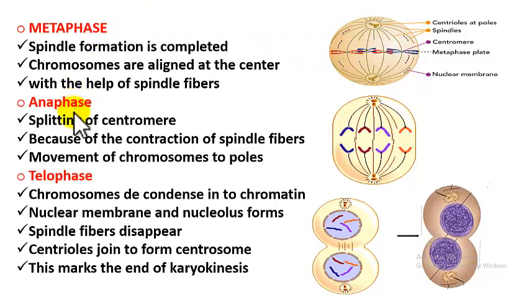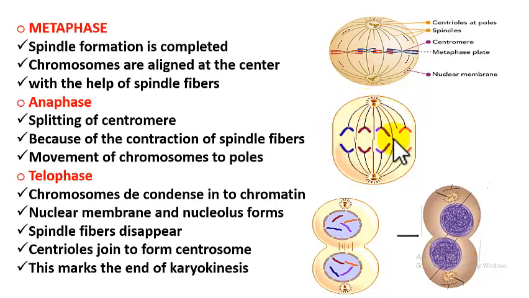Next is anaphase. In anaphase, what happens is the spindle fibers, the protein fibers on either side of the chromosomes, they contract. When they contract, what happens? The centromere undergoes pressure. Ikkada pressure create avutundi, and due to that pressure, the centromere splits, pulling the chromosomes to the poles. So chromosomes split అయిపోయేసి the arms are pulled to poles.